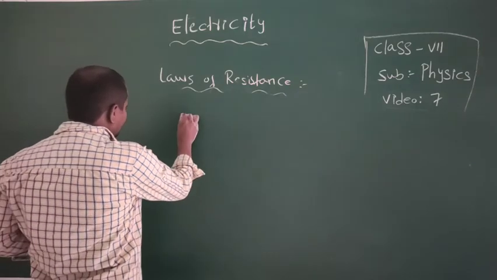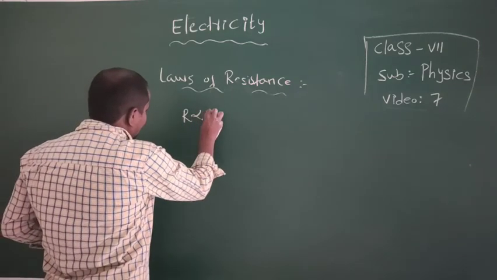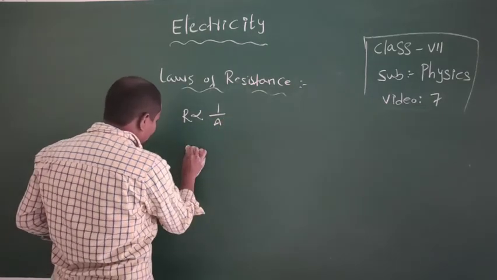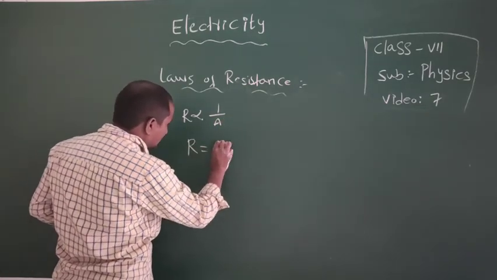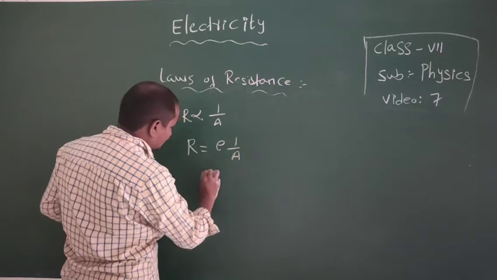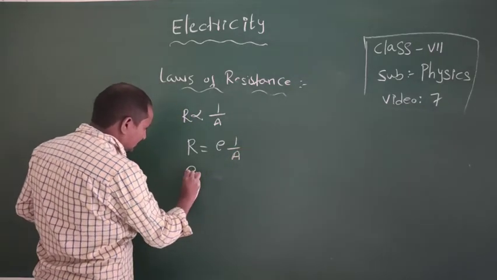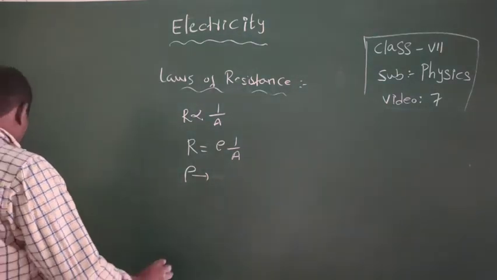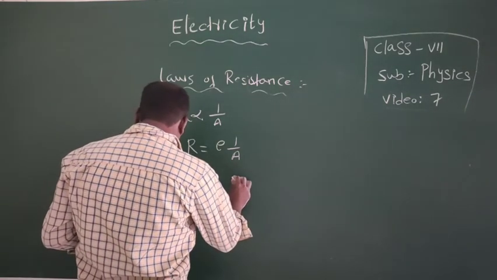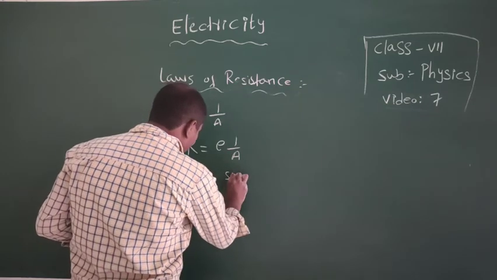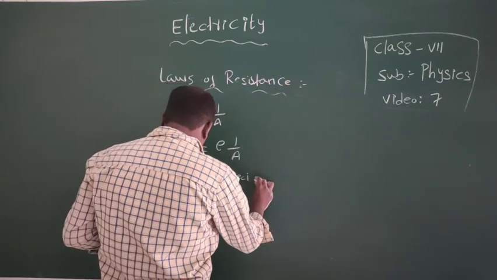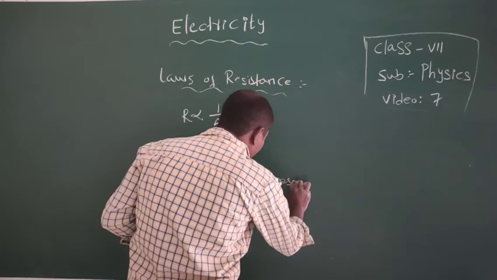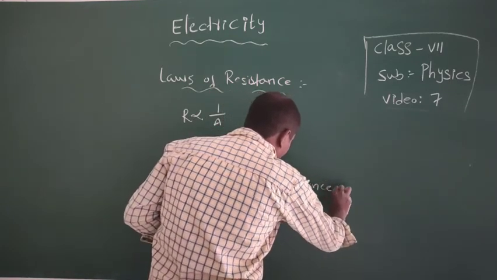From the third law we can write R equal to rho into 1 by A. So rho means specific resistivity, or specific resistance. You can call this symbol specific resistance.